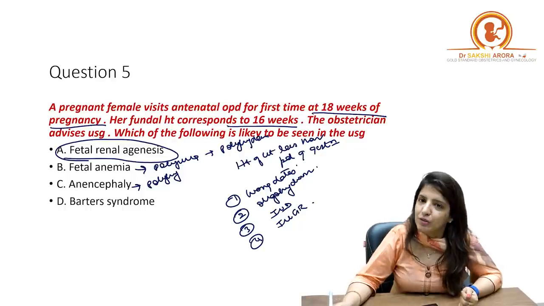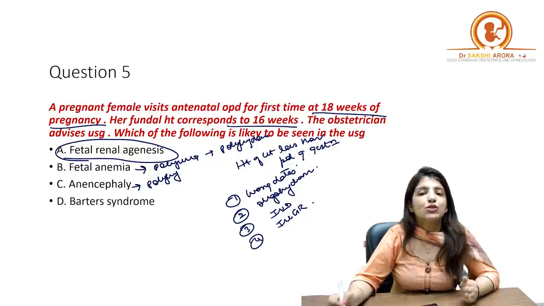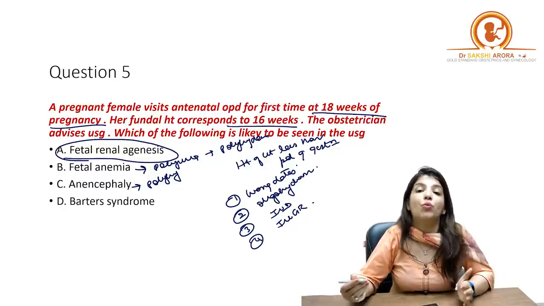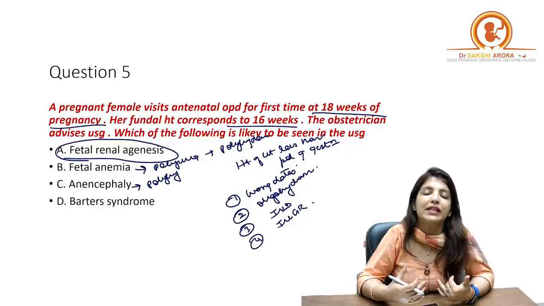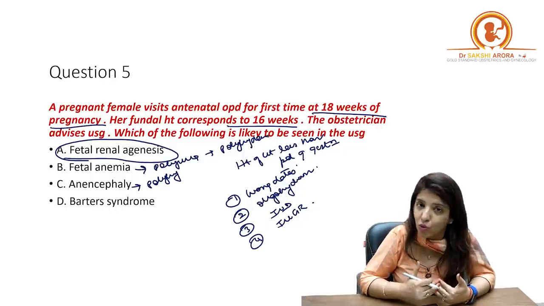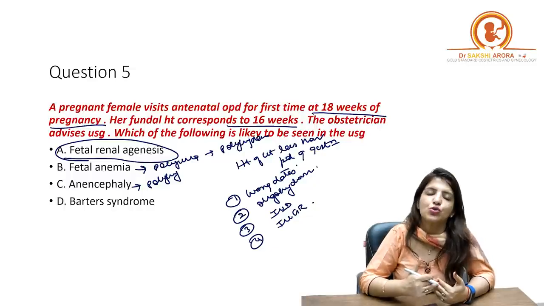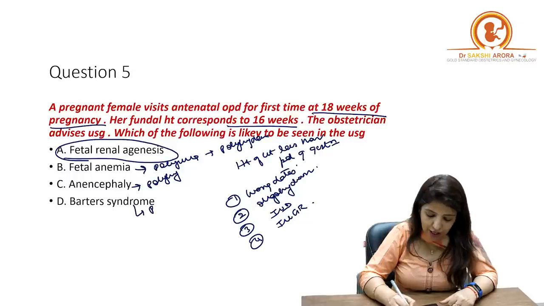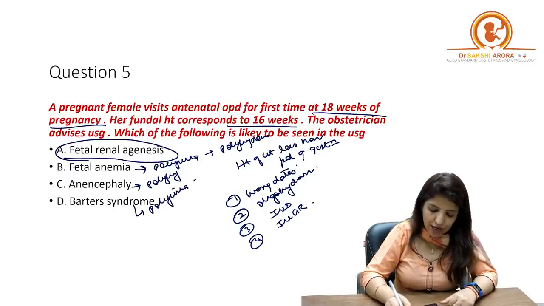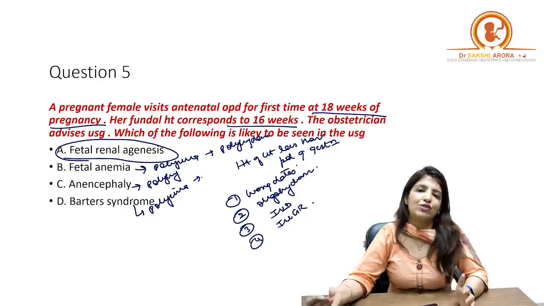Barter's syndrome. What is Barter's syndrome? In Barter's syndrome, there is a problem in the kidney, so that there is salt and water wasting. So the salt is not reabsorbed. There is a problem in the tubular reabsorption over here. Now, because there is a problem in tubular reabsorption, there is salt water wasting in the fetus, because of which again there is polyuria, and this polyuria is going to lead to polyhydramnios.